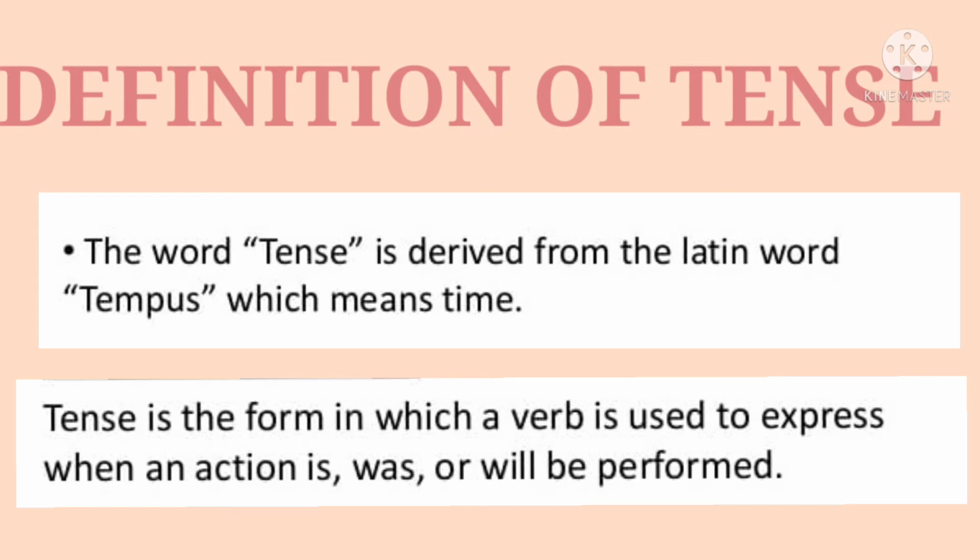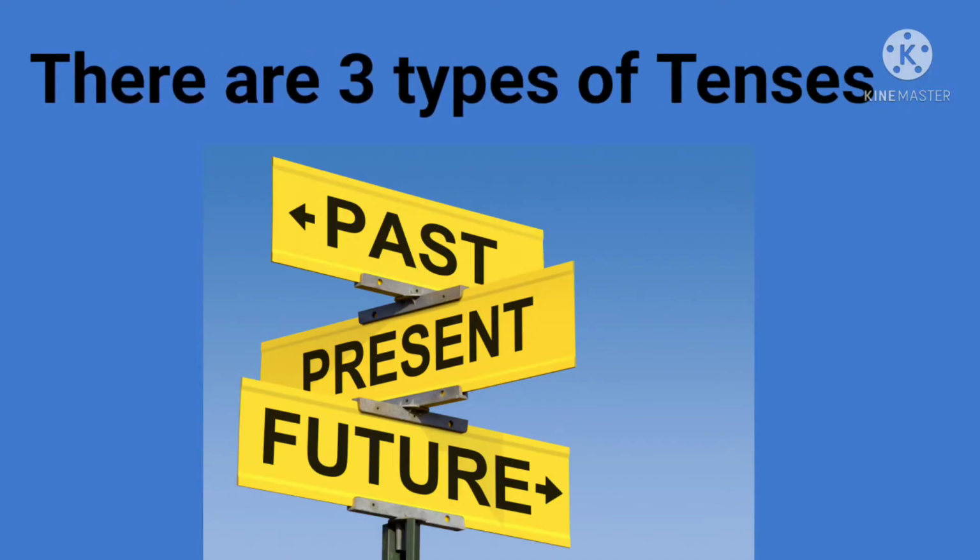Now we come to the types of tenses. There are three types of tenses. First is present, second is past, third is future.